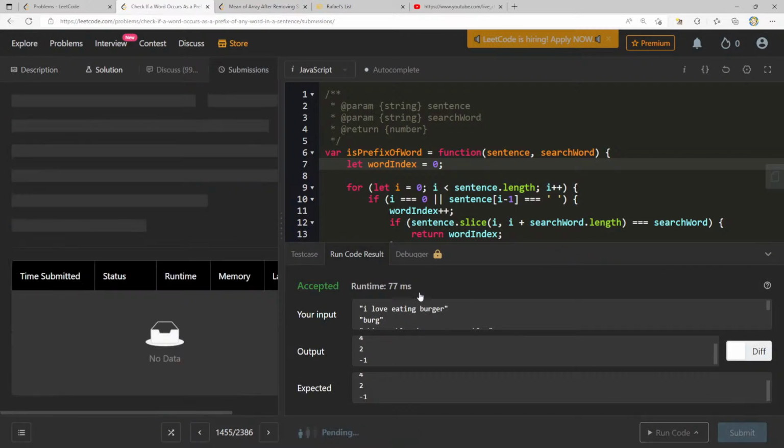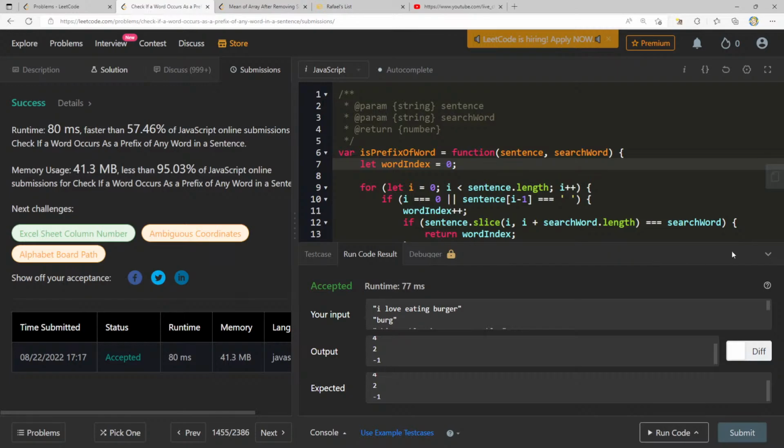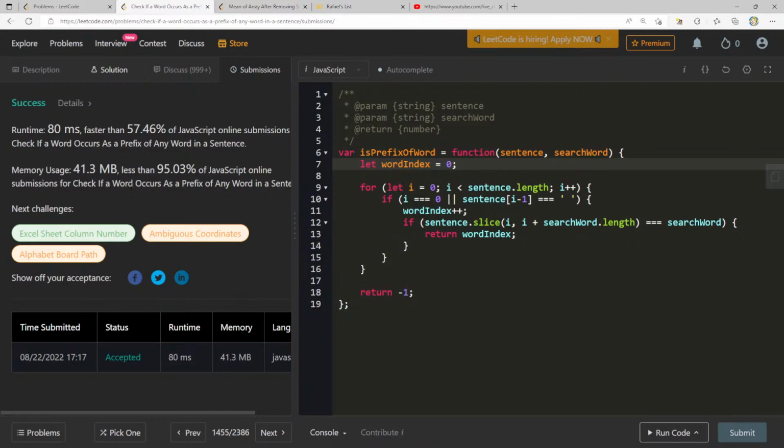(4, 2, -1, 4, 2, -1). Let's return this here. 57.46. I'm pretty happy with this. I think there's a lot of questions that are like this.